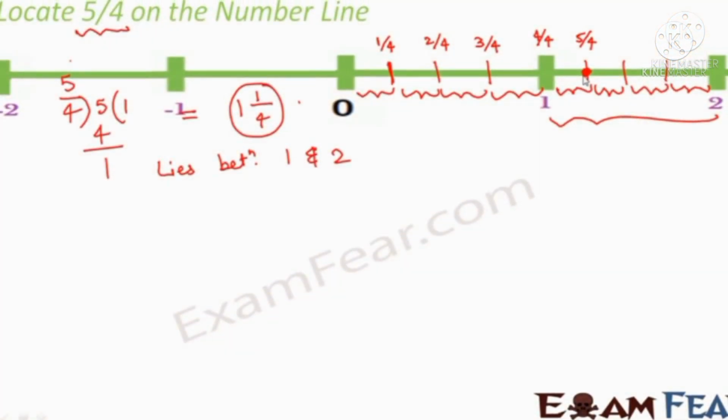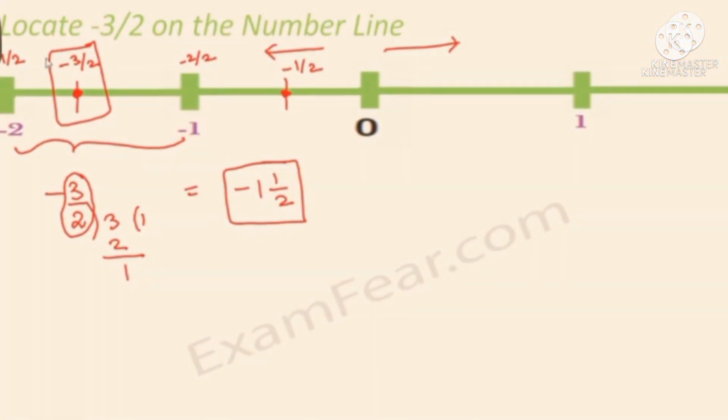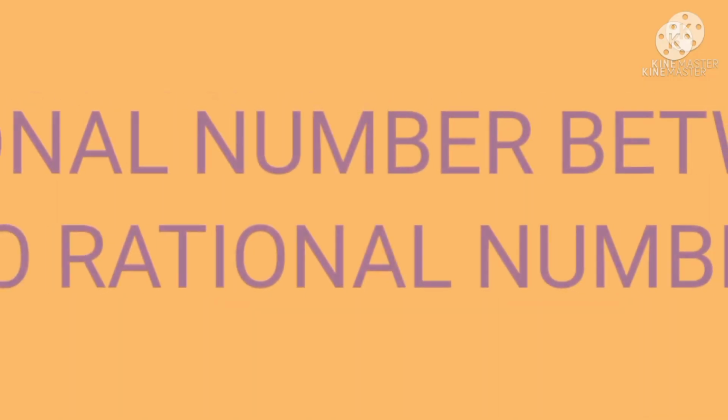Here 5 by 4 is an improper fraction, so we can change it into a mixed fraction. Then it lies between 1 and 2, so we represent it between 1 and 2 like in the picture. And minus 3 by 2 is also an improper fraction, so we can change it into the mixed fraction, minus 1 and 1 by 2. So it lies between 1 and 2, and we represent it like this.